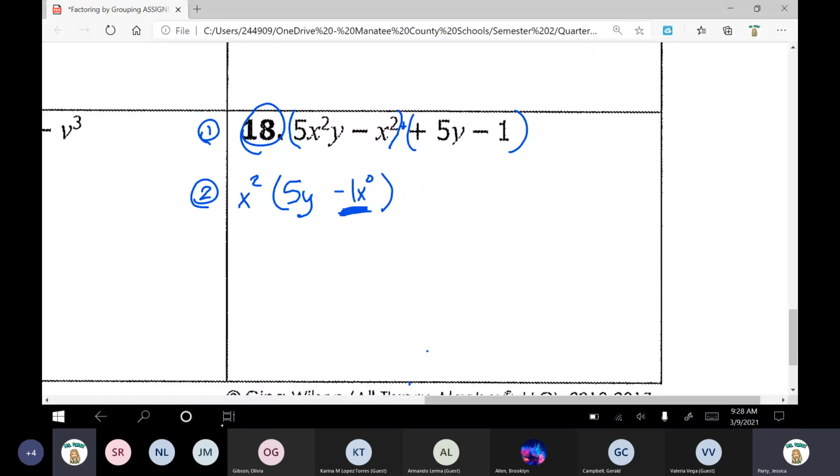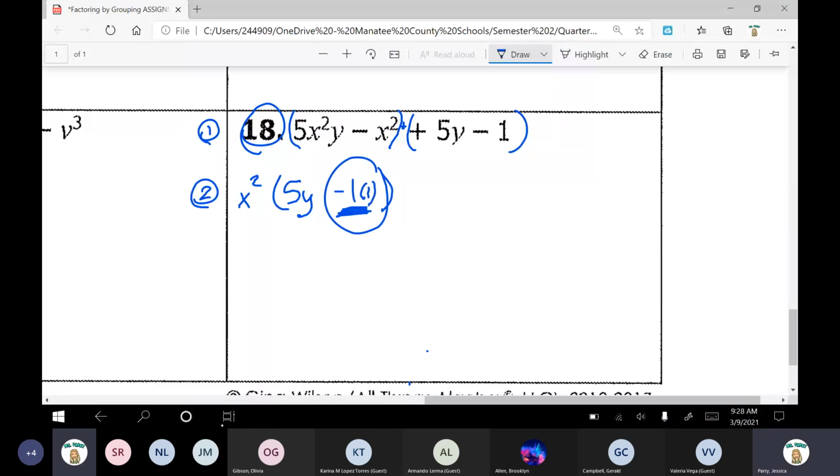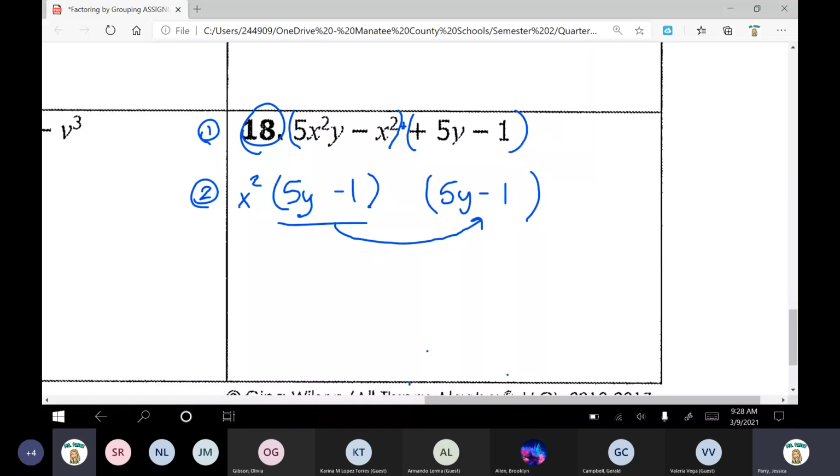Okay, let's clean this one up. Again, anything to the power of 0 is really just 1. Anything times 1 is that anything. So -1 times 1 is -1. Okay. I'm going to scoot these parentheses over. Going on to our second one, if we know this is 5y minus 1, this is also 5y minus 1.